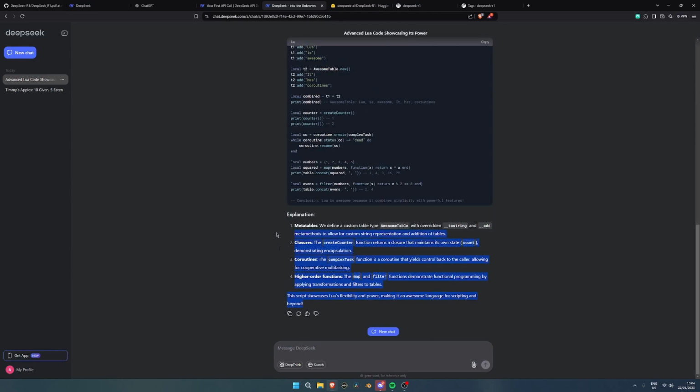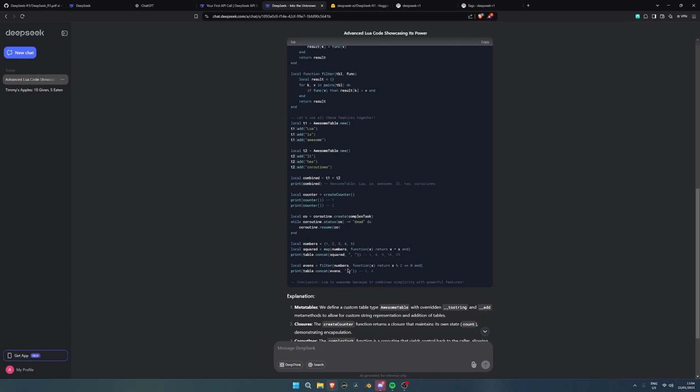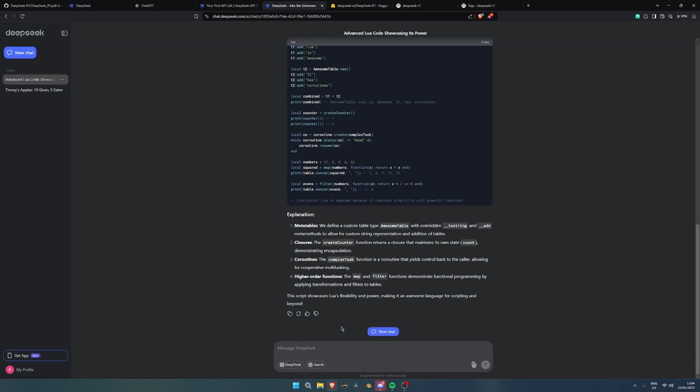All right, whatever. Yeah, that's really cool. Wow, I don't know if it's gonna work, but I would assume it will. Filter numbers. Wow, that's really good. This script showcases Lua's flexibility and power, making it an awesome language for scripting and beyond.